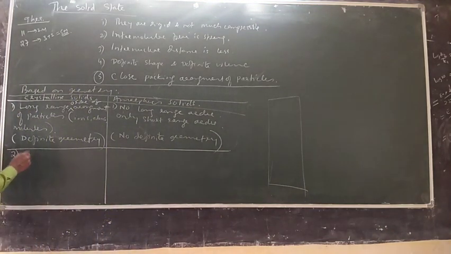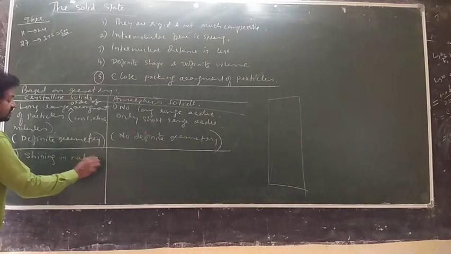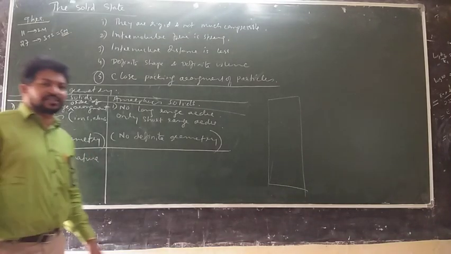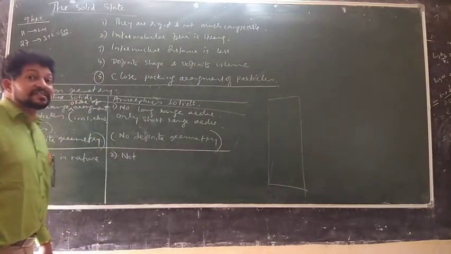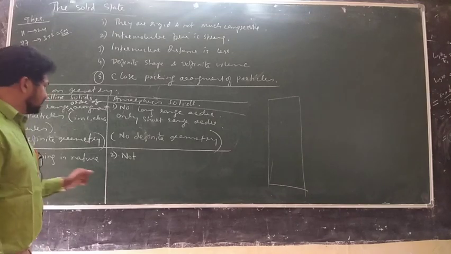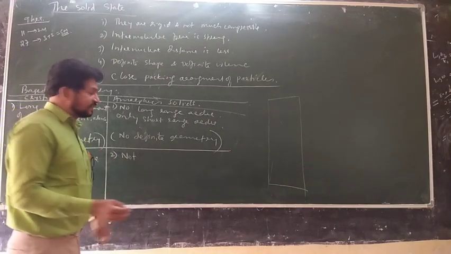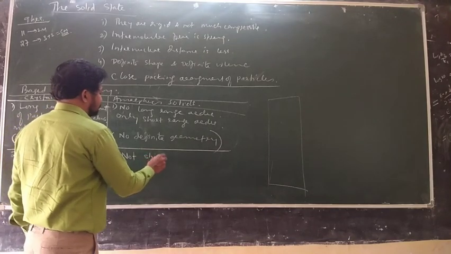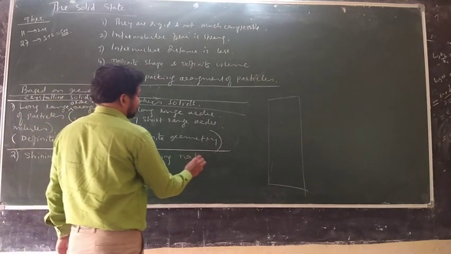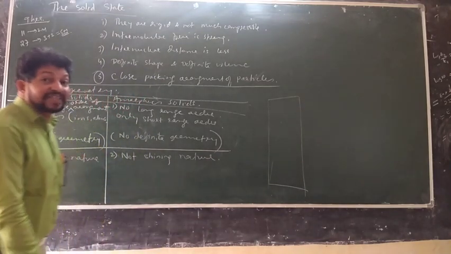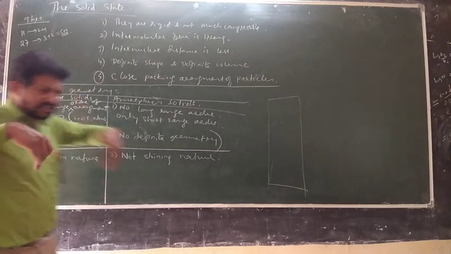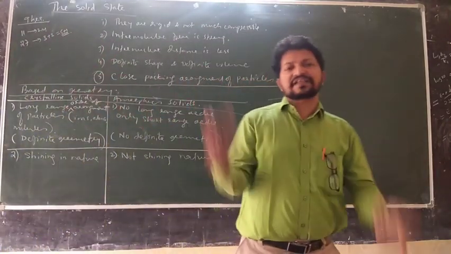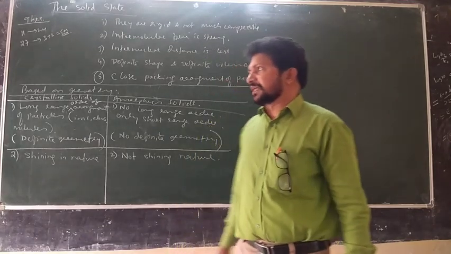Shining in nature. See, all crystals, so they are shining. Sugar crystals are shining. Amorphous solids are not shining in nature. Wood, rubber, they are all amorphous. They are not shining in nature. That is because of light, refractive index, etc. Optical phenomena.